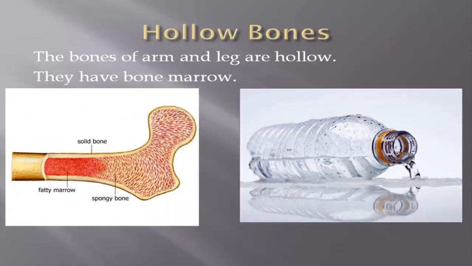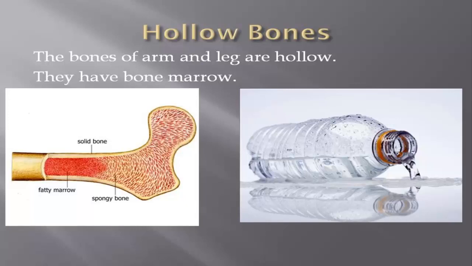Okay, now the next is hollow bones. Some bones are hollow. You can see in this picture a water bottle, and if there is no water in this bottle, then we will say that it is empty, because hollow means empty. And if it is filled with water, then we will say that it is filled with water. So hollow bones are empty. The bones of the arms and the legs are hollow, and they have bone marrow.